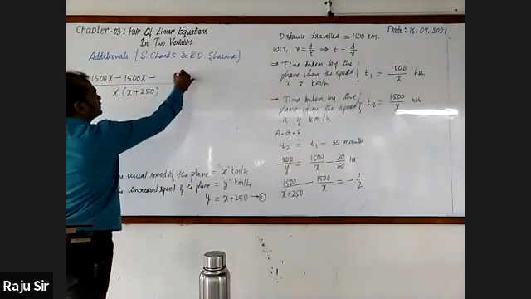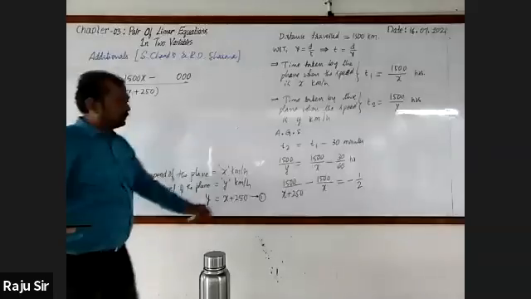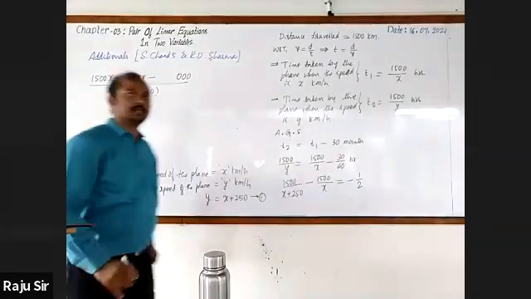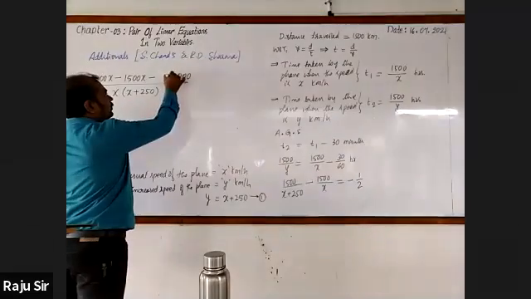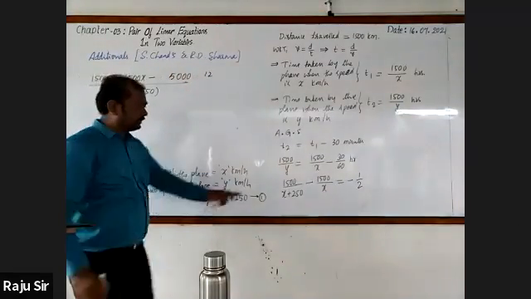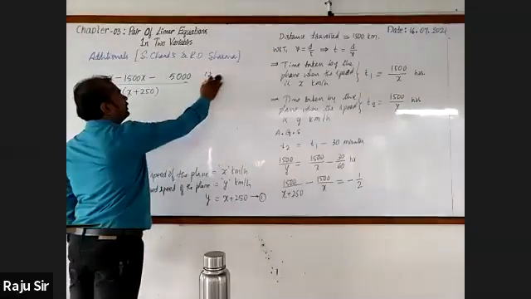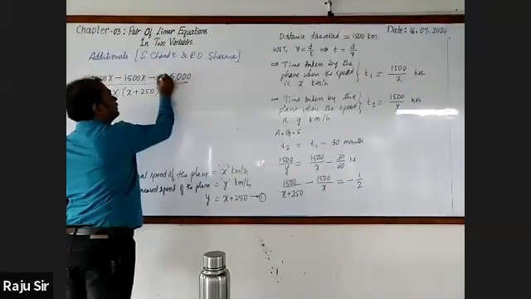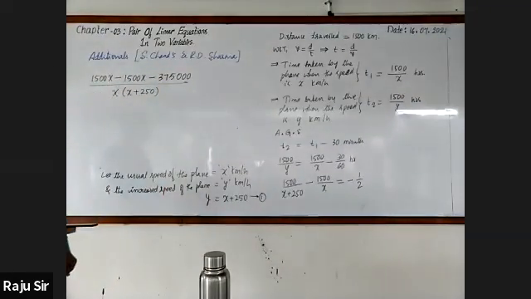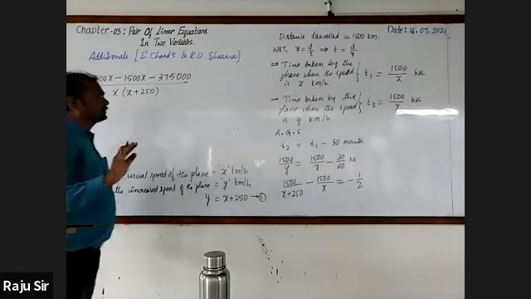Here 3 zeros, 1, 2, 3. Then 25 5s are 125, 12 is the carry. 25 ones are 25 plus 12, 37. So it is 3,75,000. Hope you have got the same.